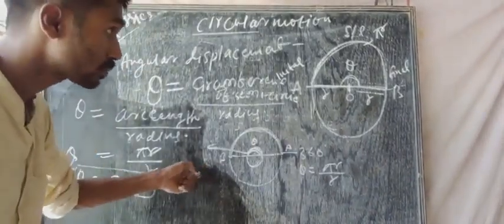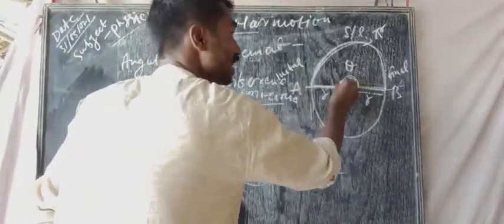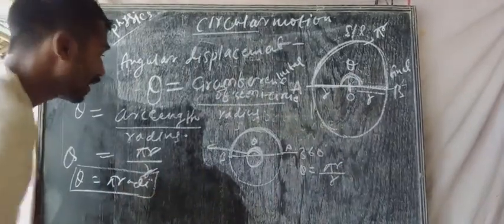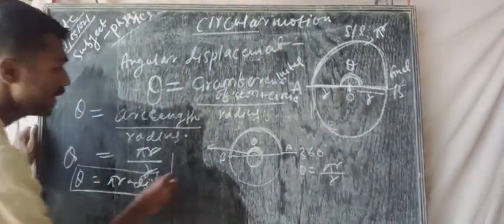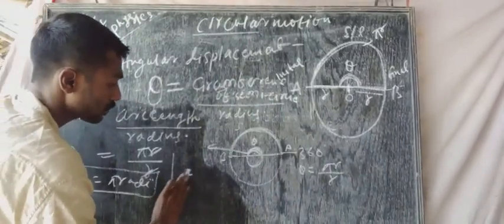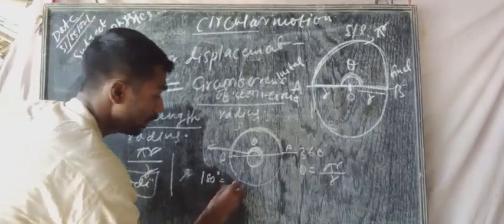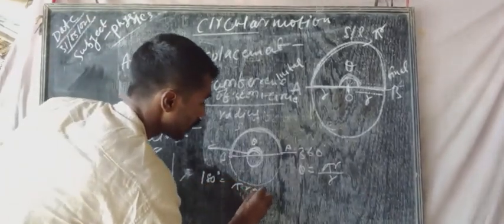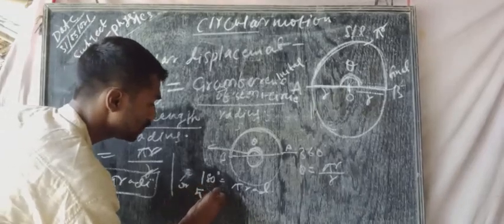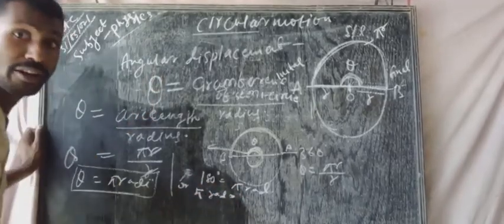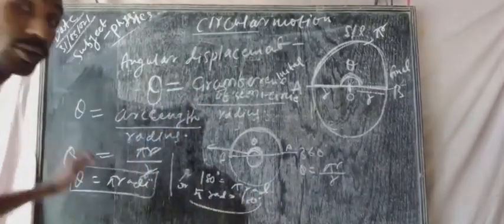I told you in degree, that means 180 degree. So 180 degree will be equal to pi radian. I told you a few seconds ago that 180 degree is equal to pi radian, and pi radian will be equal to 180 degree. Doesn't matter, both have the same value.